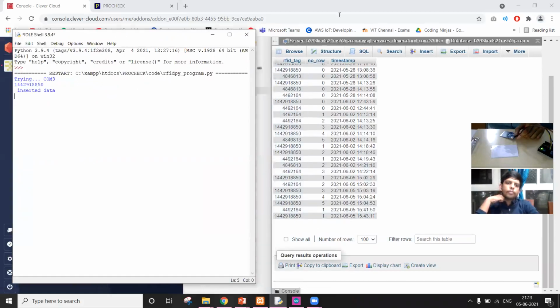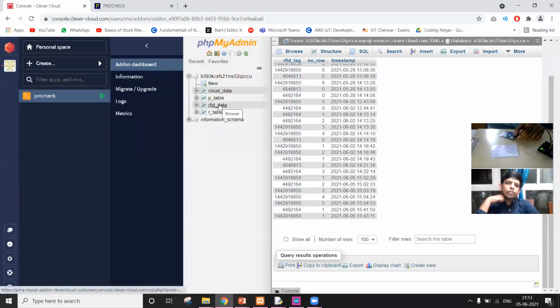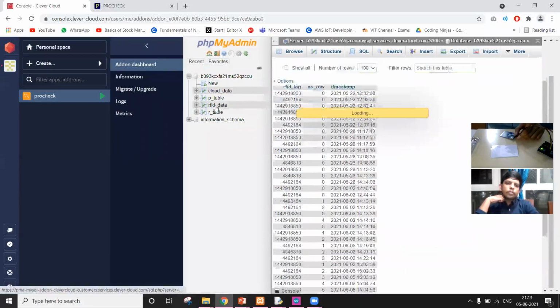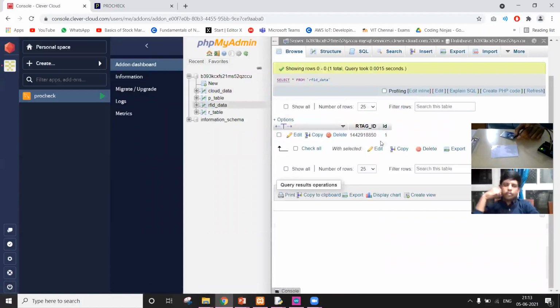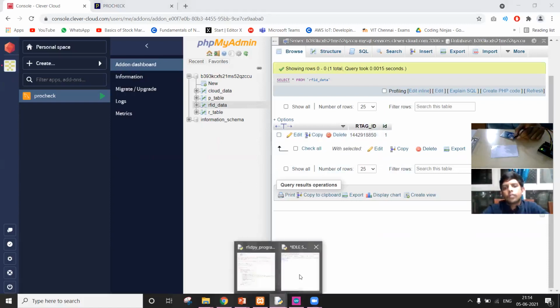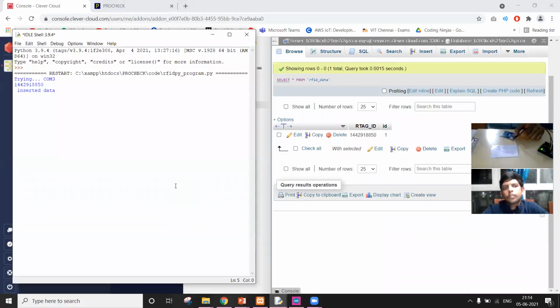As Kaushal already told, the RFID tags first come to this table, that is the RFID data. These are the tags that are read by the RFID reader. For a given window of time, we can read multiple tags here, as you can see.